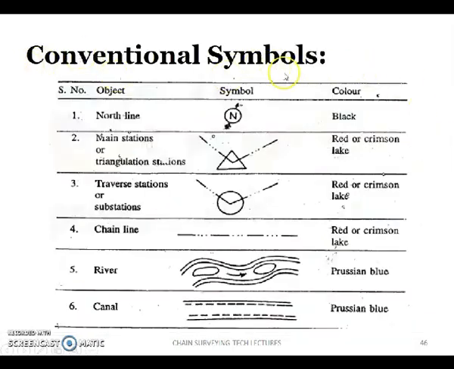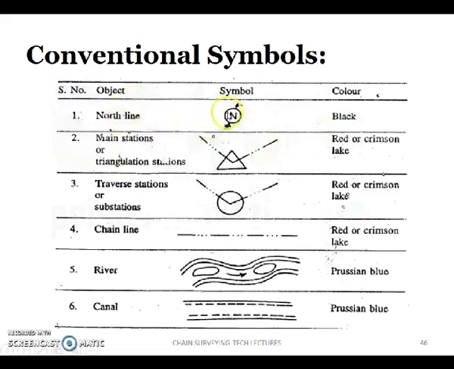Next, these are all the conventional symbols. If we are preparing a plan of the plot that we have surveyed, along with the lengths of the lines, main stations, auxiliary stations and tie stations, we also have to draw the symbols of various objects on the ground.